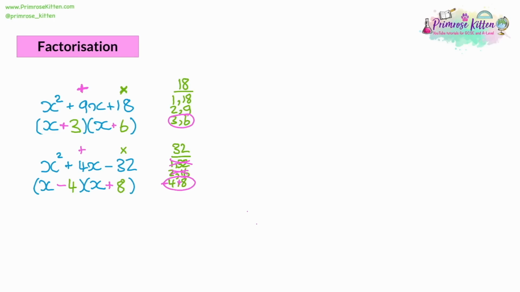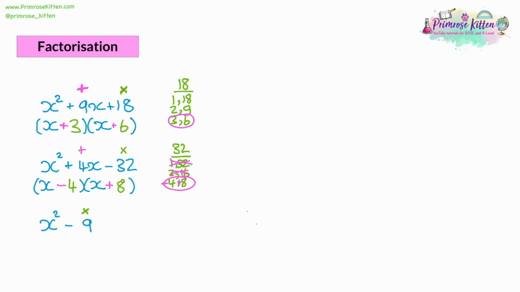Lastly, we'll look at two special cases. So what if we had x squared take away 9? So we're thinking, I need two numbers that multiply together. When you look at this, there's only one number. So, is this going to be an adding or a multiplication number? If we look back at the previous questions, the numbers you have to add always have an x on, and the numbers that you have to multiply are just numbers. So it's going to be two numbers that multiply together to make 9.